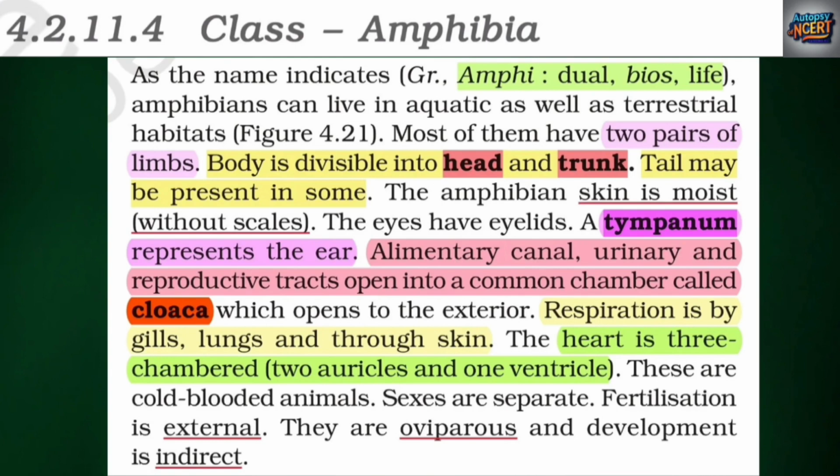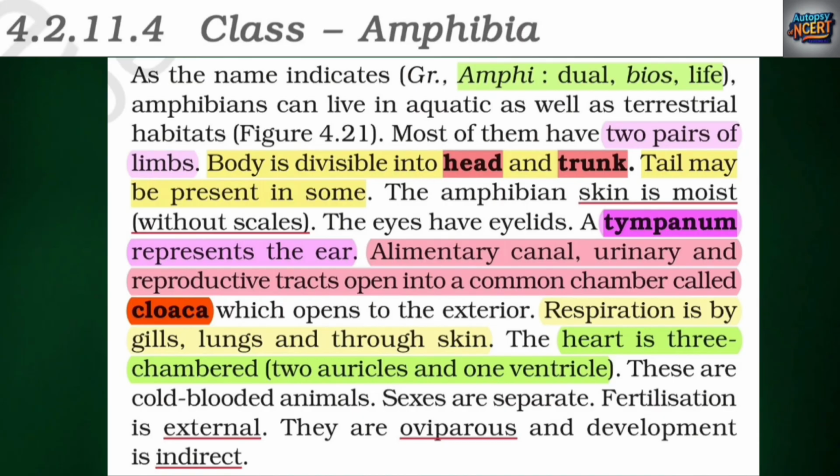Class Amphibia, as the name indicates, Greek amphi, dual, bios, life. Amphibians can live in aquatic as well as terrestrial habitats, Figure 4.21. Most of them have 2 pairs of limbs. Body is divisible into head and trunk. Tail may be present in some. The amphibian skin is moist, without scales. The eyes have eyelids. A tympanum represents the ear.